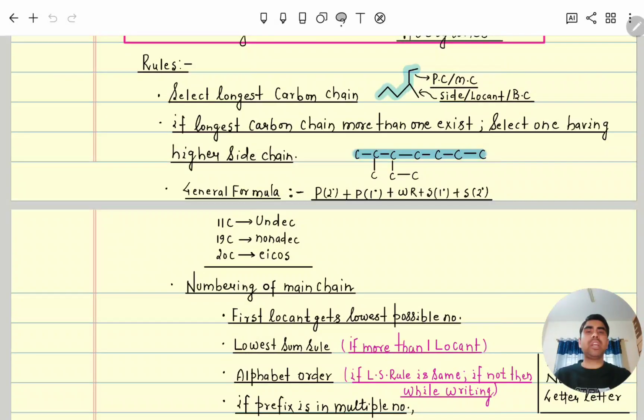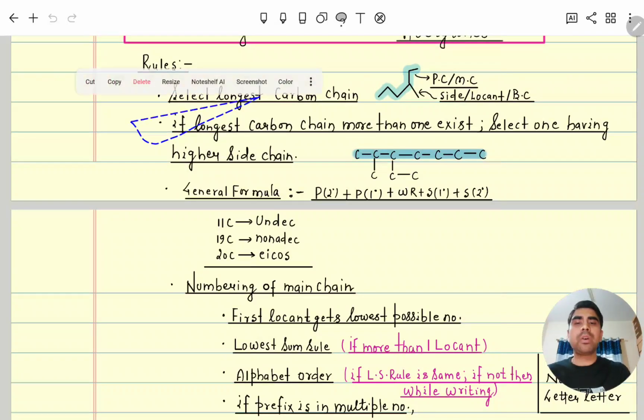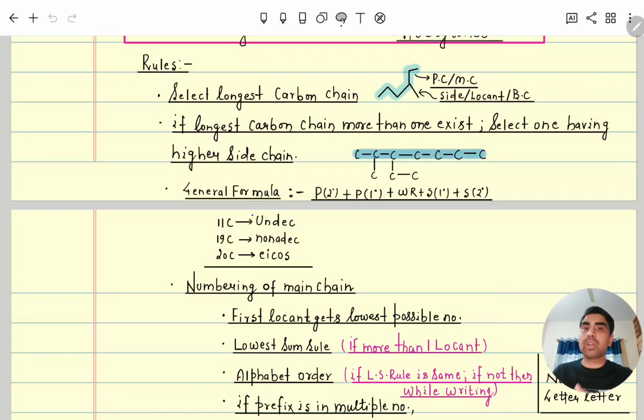Suffix 1 degree is for alkane, alkene, alkyne, and suffix 2 degree is for the main functional group. Clear? So these three rules we discussed. Select the longest carbon chain. If there is more than one longest carbon chain, then select the one having more branching. Then third, how to write its general formula.